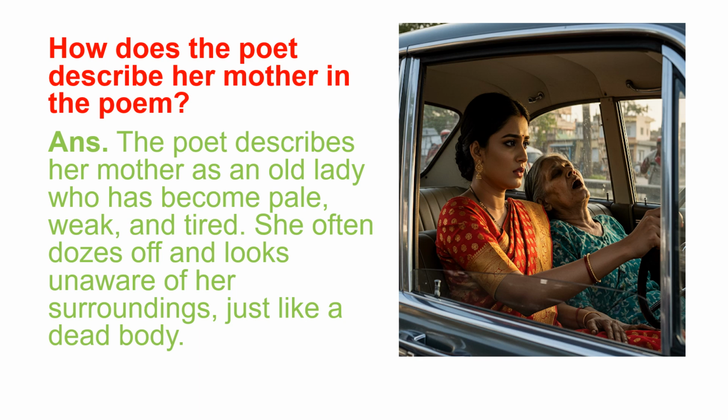How does the poet describe her mother in the poem? Answer: the poet describes her mother as an old lady who has become pale, weak, and tired. She often dozes off and looks unaware of her surroundings, just like a dead body.